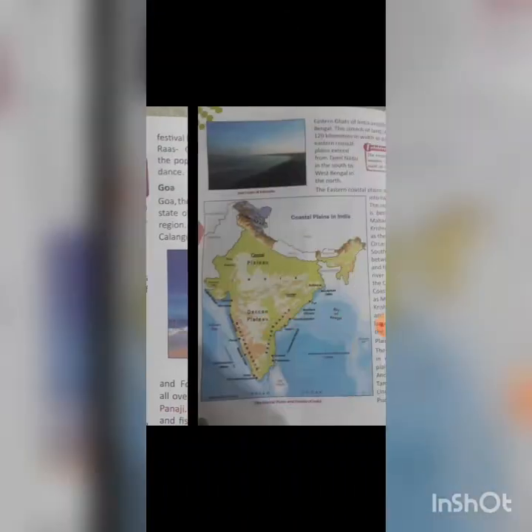Now children, we are going to study about western coastal plains. There are two coastal plains, as I have told you. One is there in the west, another one is there in the east. Now come to the western coastal plains. The western coastal plains are located in the west of India between the Western Ghats and the Arabian Sea. Now children, there is a map given. You all can see in the map the Western Ghat is written. Look at this map while I am explaining.